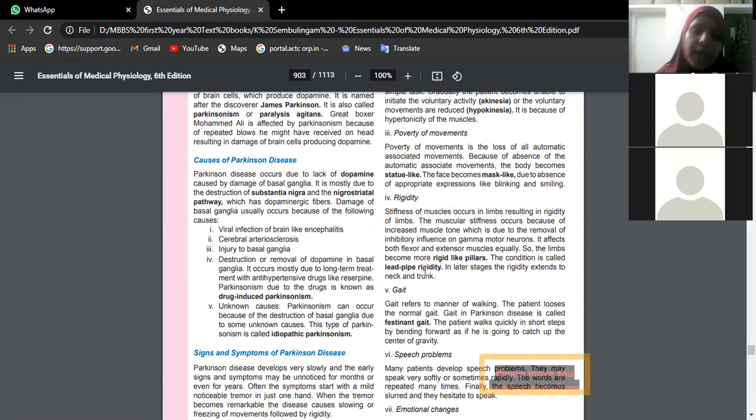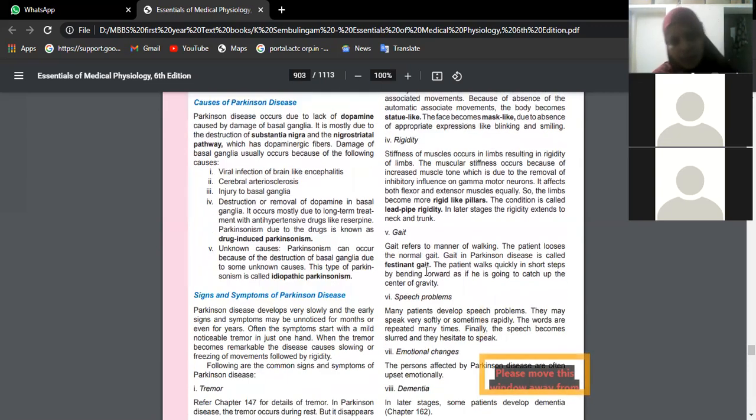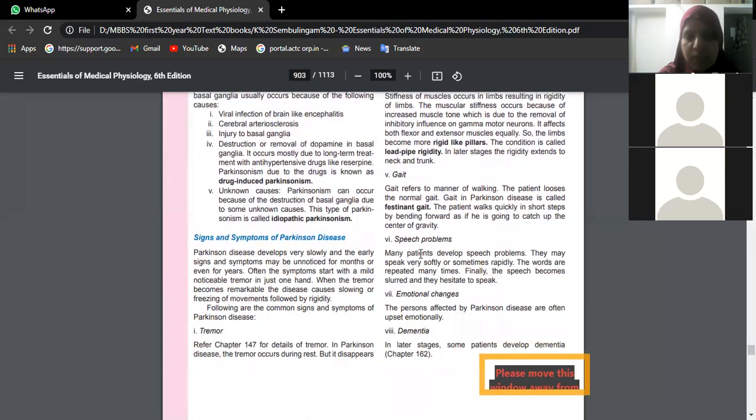That is what is called lead pipe rigidity. Gait is the manner of walking, and this gait will be very short, as though a robot is walking. Think about a robot: short quick steps, and he will be bending forwards as though he is going to catch up with his center of gravity. Very old people walk in this way. That is nothing but degeneration of the basal ganglia due to age. That is one of the clinical symptoms of underlying Parkinson's disease.